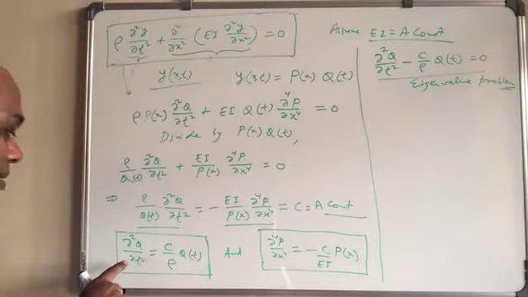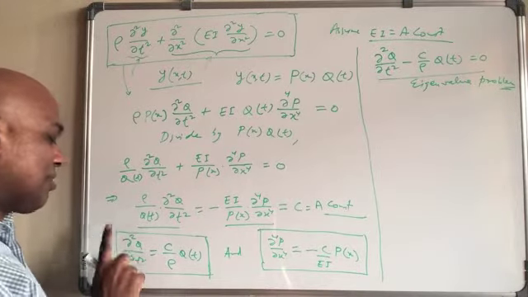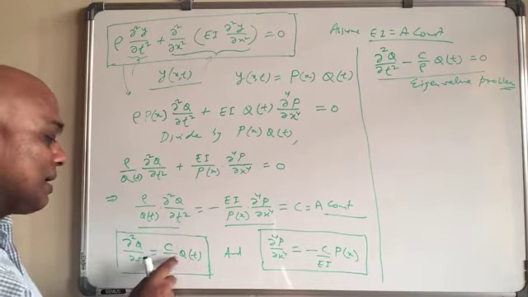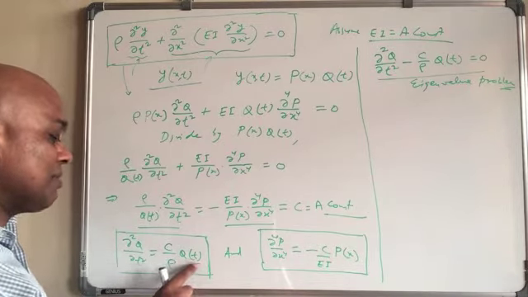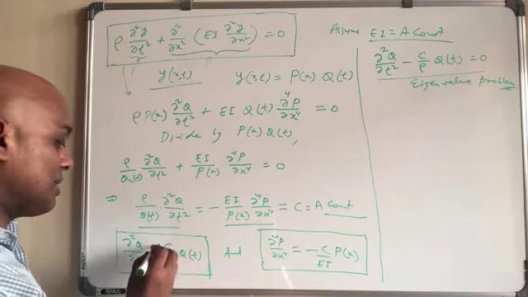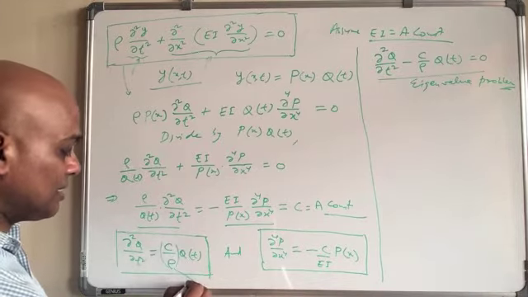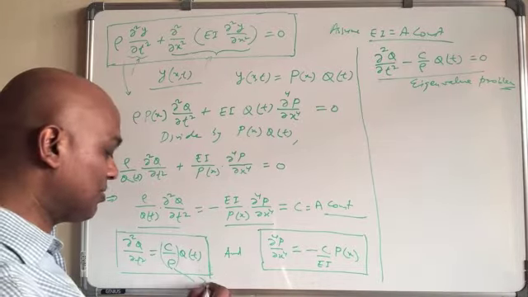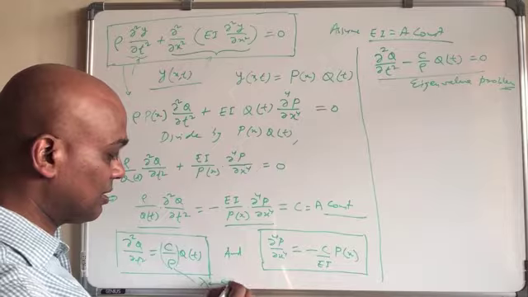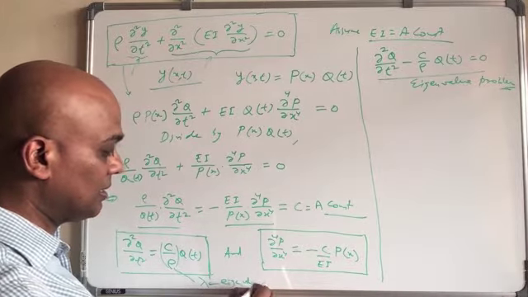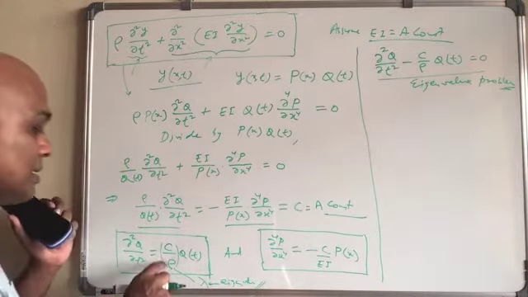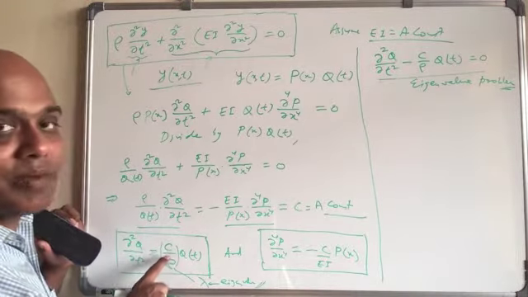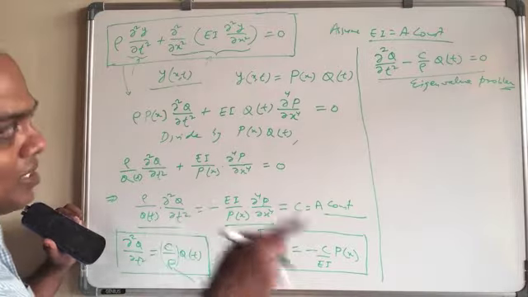You see here, del A square over del T square is like an operator, and it's operating on Q, and this is equal to the same variable multiplied by a constant. So C over rho is nothing but a lambda. Lambda means eigenvalue. Or this basically also gives you the omega square, and Q will be a sinusoidal function.